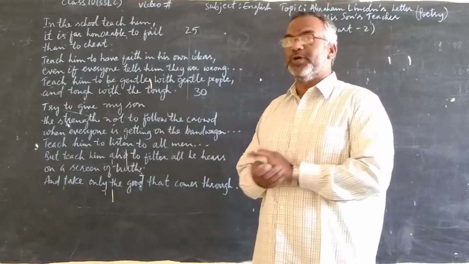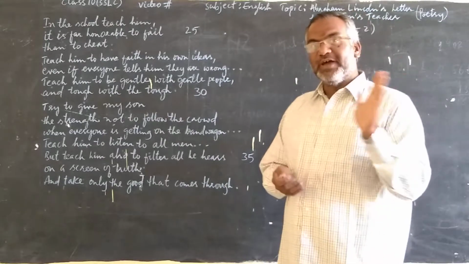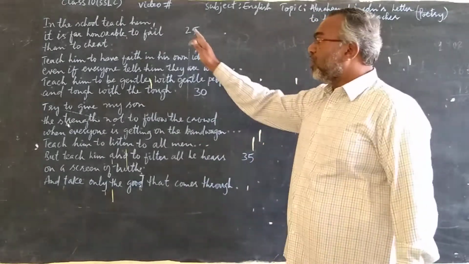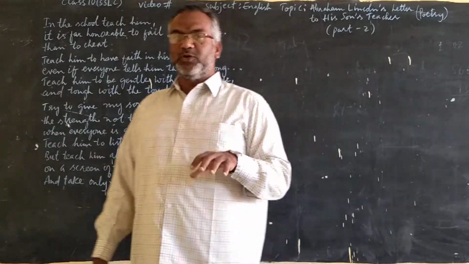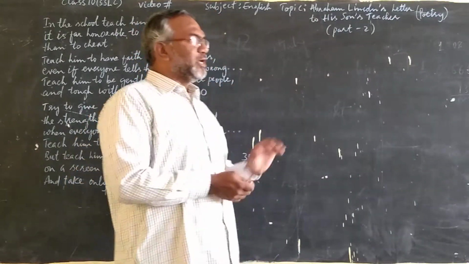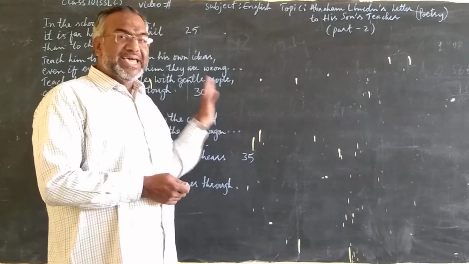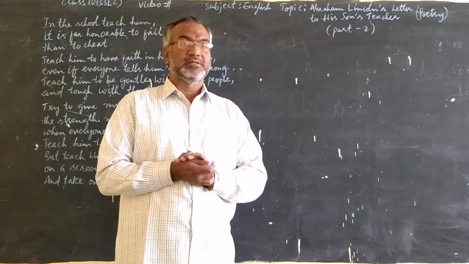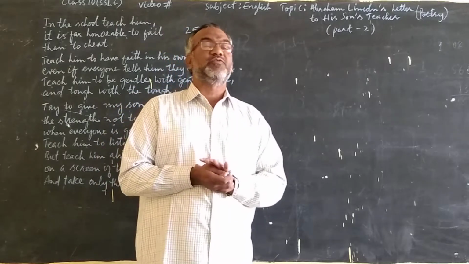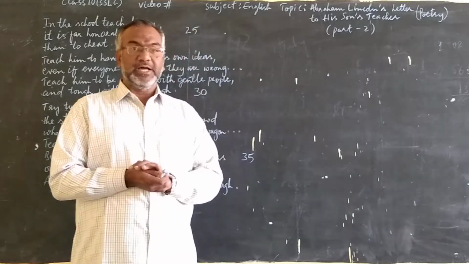It's a very long poem. First part we have seen in the previous video, and now the second part. As I told you in my previous video, this poem is a letter written by Abraham Lincoln, former president of the United States of America.